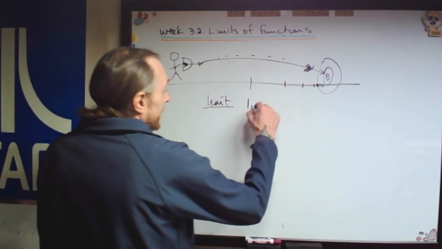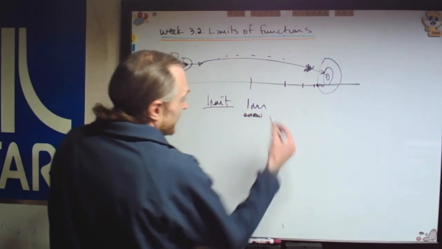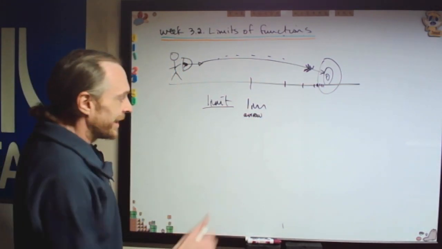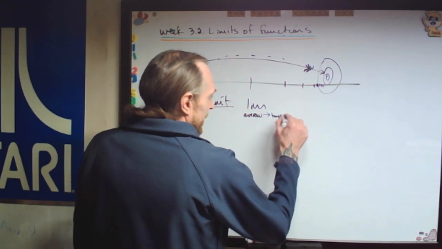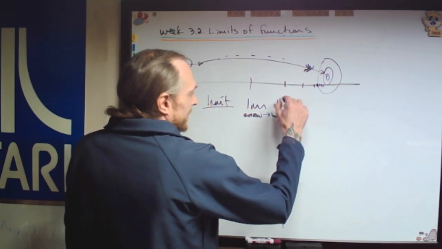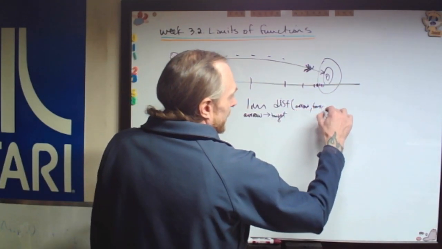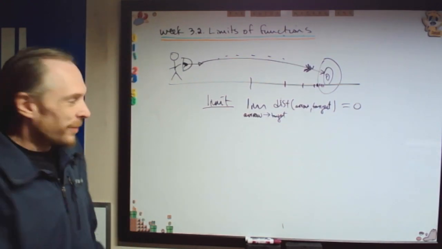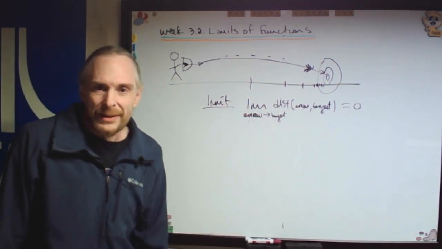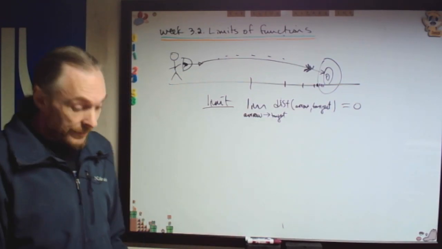So the limit as the arrow approaches the target, the distance between the arrow and the target is zero. We won't put this horrible distance or words in there, but this is what we're going to do. We're going to do limits of functions of a single variable.